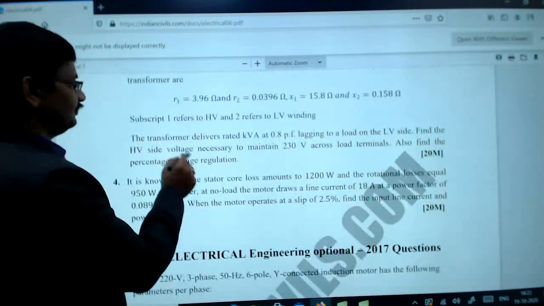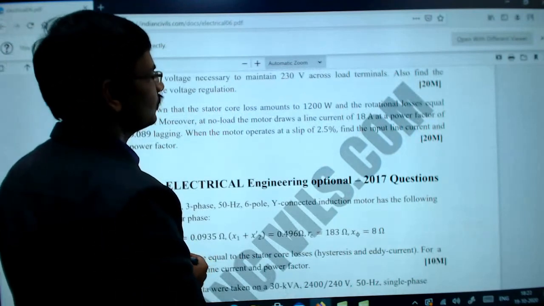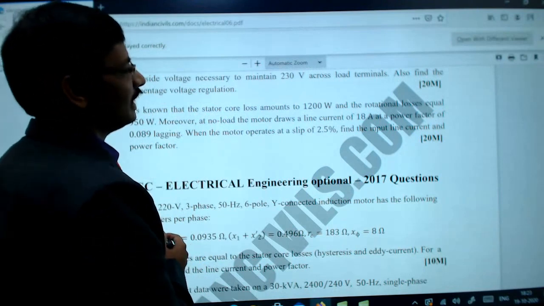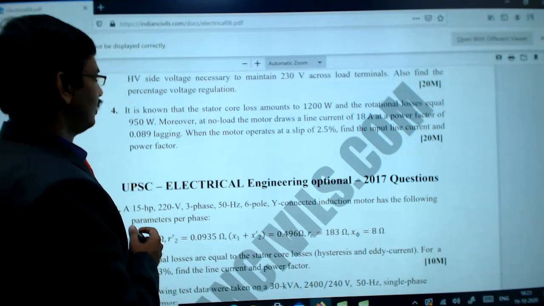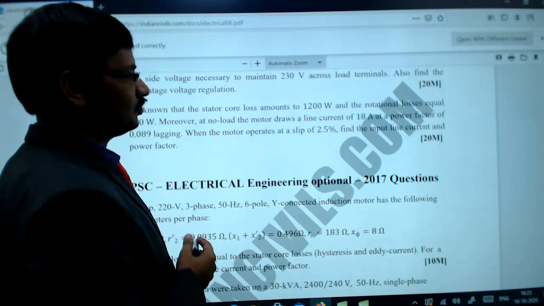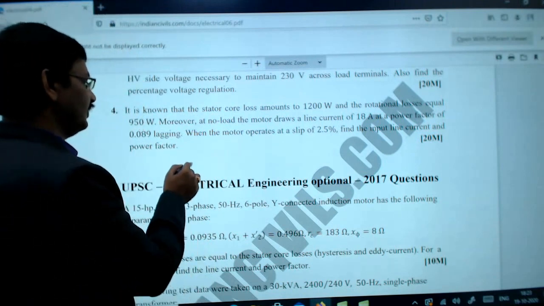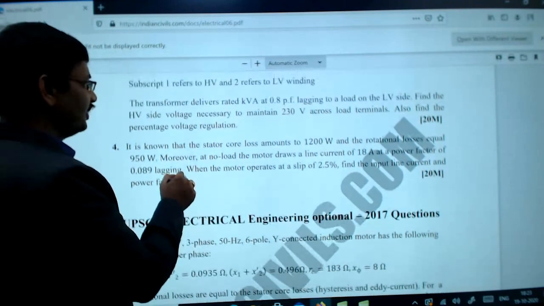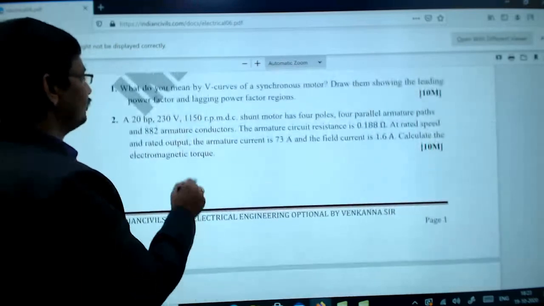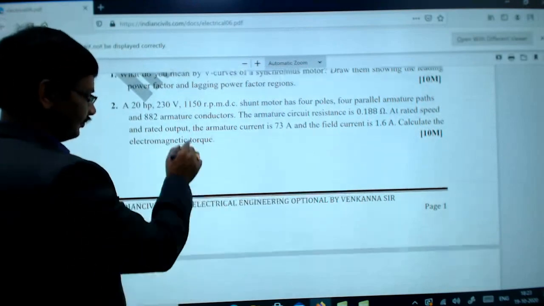And then it is known that the stator core loss amounts to 1200 watts and the rotational loss is equal to 950 watts. Moreover, at no load, the motor draws a line current of 18 amperes at a power factor of 0.089 lagging. When the motor operates at a slip of 2.5%, find the input line current. So this is 3-phase induction machines. So if you notice, this is from induction machines, this is from the transformers, this is from the DC machines and this is from the synchronous machines. One question each was given.